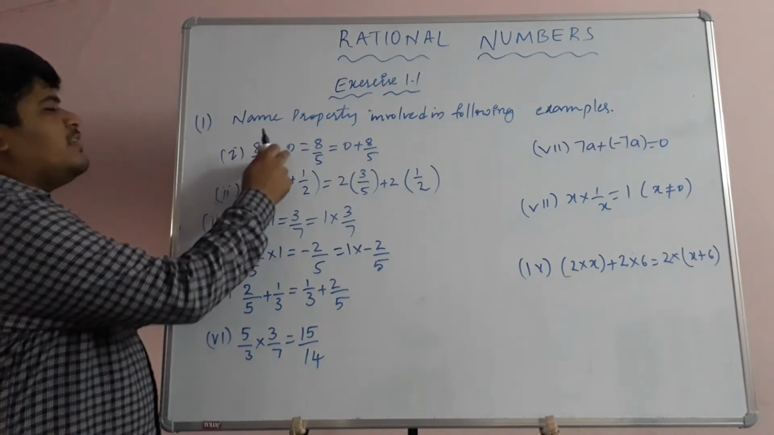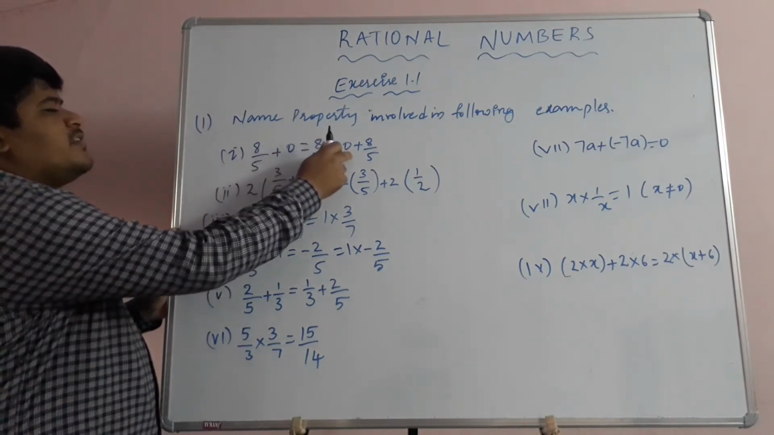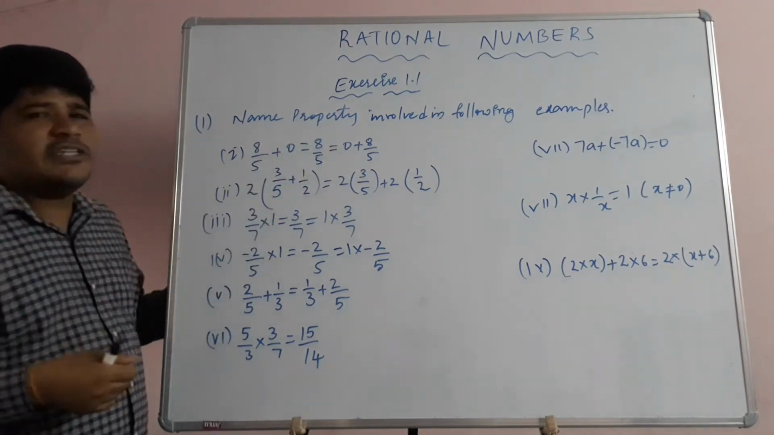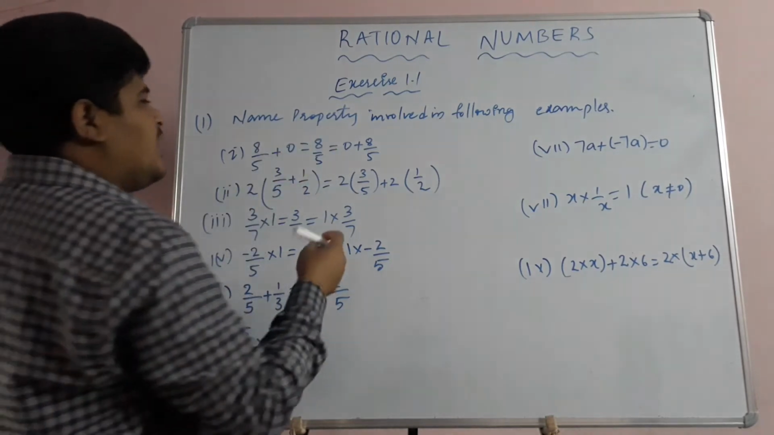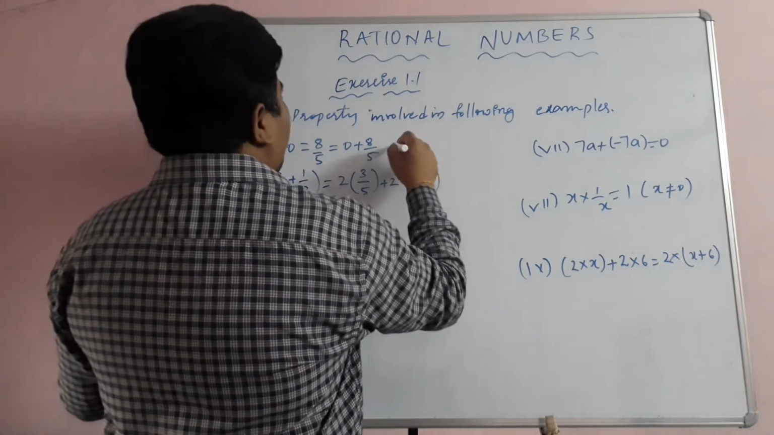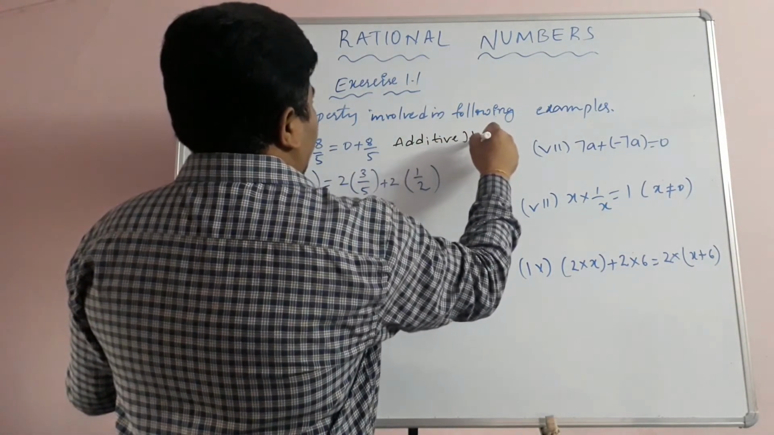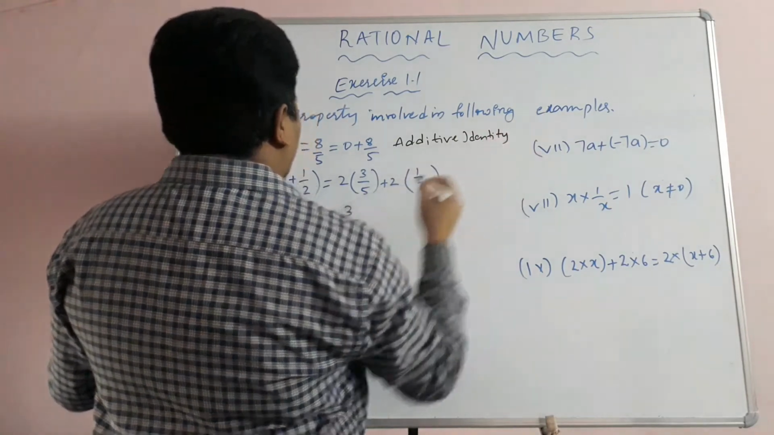8 by 5 plus 0 is equal to 8 by 5, which is equal to 0 plus 8 by 5. So children, it means what? By adding 0, its value is not changing. So what is the property name? Additive identity. Okay, additive identity.